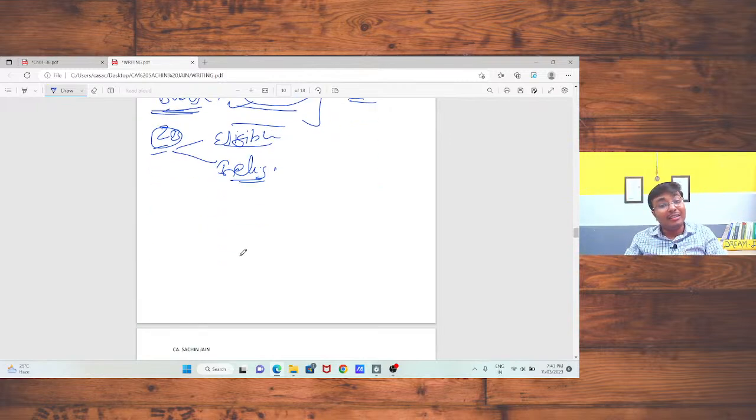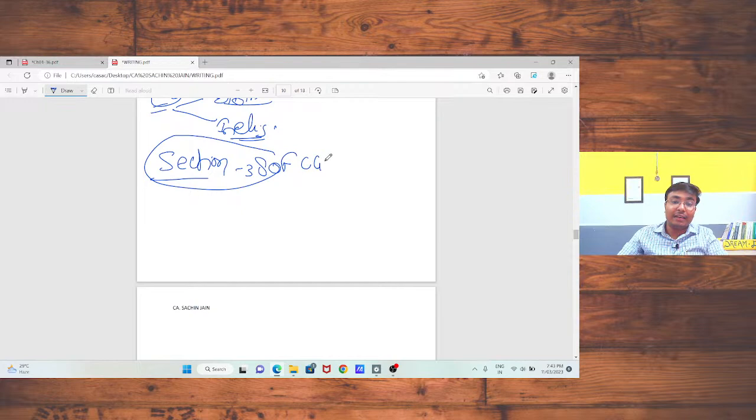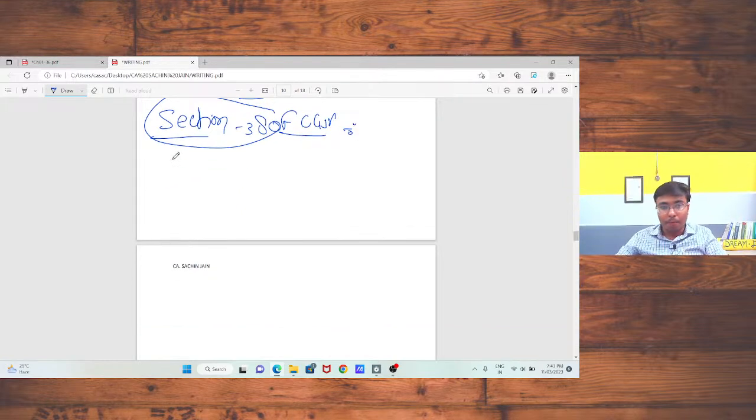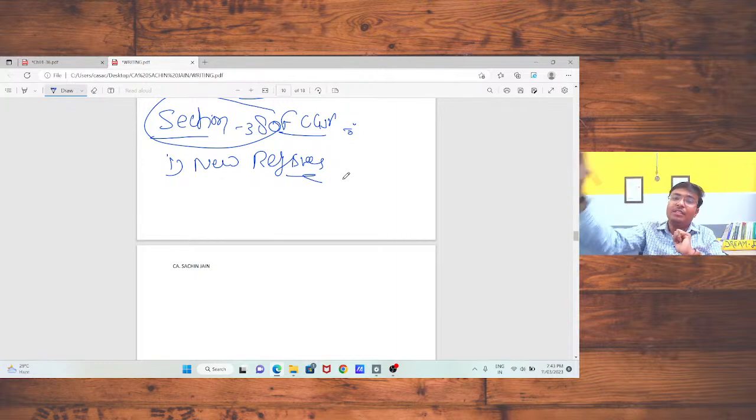Sir, what are the conditions for transferring the input to your ineligible part? So the government has amended section 16, and the new section 16 of the CGST Act is there. If you had bought certain goods from a supplier who is newly registered under GST, in that case you are not eligible to take that input tax credit, although the same is reflected in your GSTR 2B return.